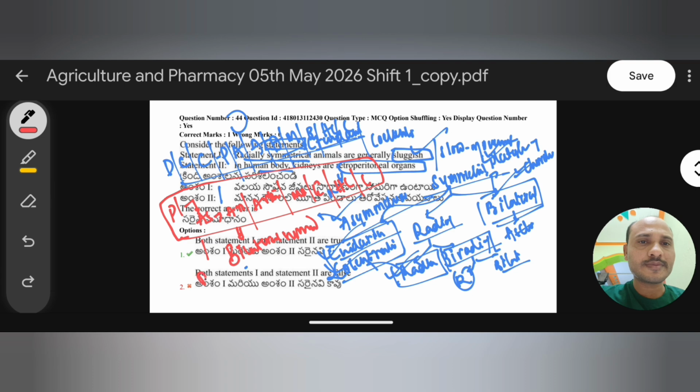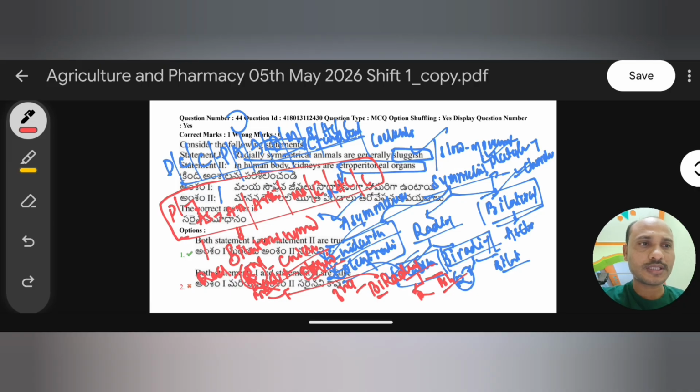But radial symmetry is seen in the second phylum, that is Cnidaria, sorry, Coelenterata, another name. The third phylum, Ctenophora, shows biradial symmetry. Biradial symmetry means it shows both radial and bilateral symmetry. Superficially, Ctenophora appears to have only radial symmetry, but internally it shows both radial symmetry and bilateral symmetry.